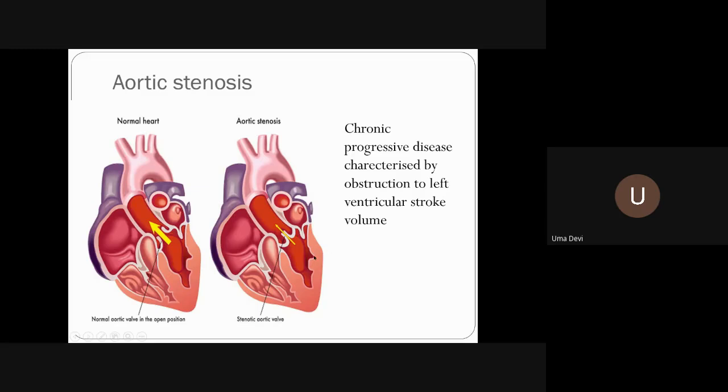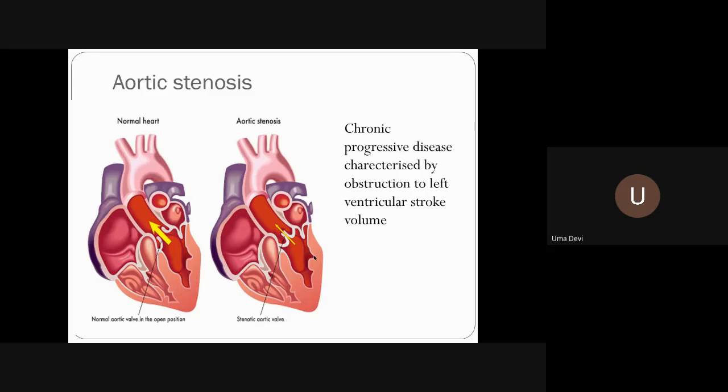Now, what are the causes for aortic stenosis? Supravalvular, subvalvular, and it can be valvular. Supravalvular, what is the syndrome? Williams syndrome, where you will have hypercalcemia with aortic stenosis with some congenital deformities.